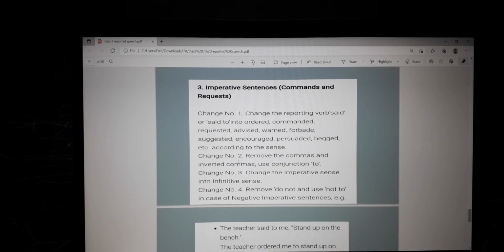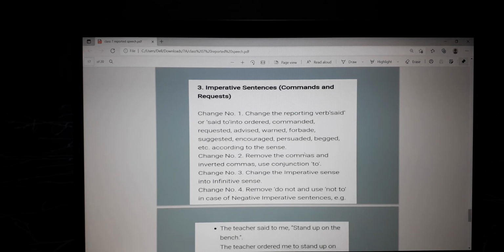Then let's come to the next change, that is remove the commas and inverted commas and use the conjunction to. The teacher ordered me to stand up. See, so again, when you use forbade, my mother forbade me to, for either it will be for or to. My mother forbade me for using the mobile for a long time. So here we are using for, the preposition for, not to.